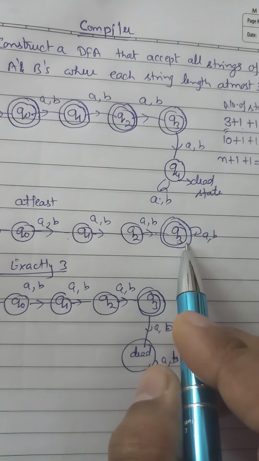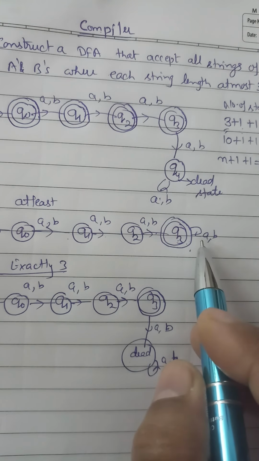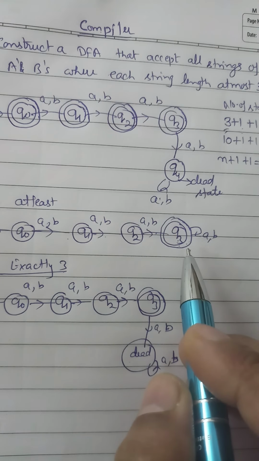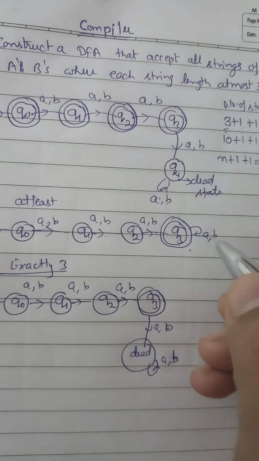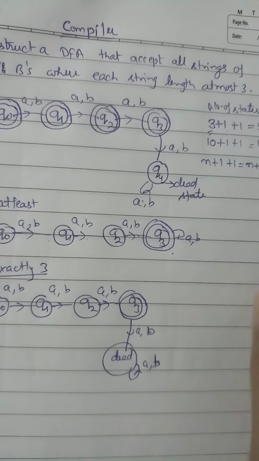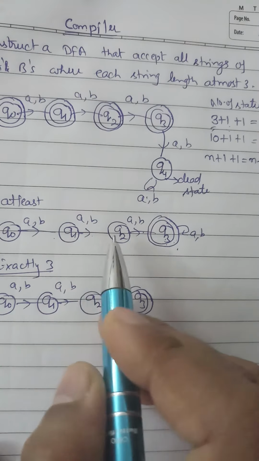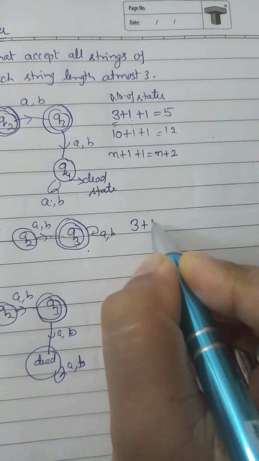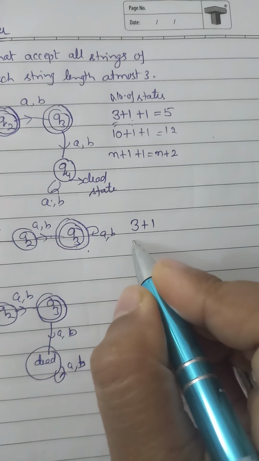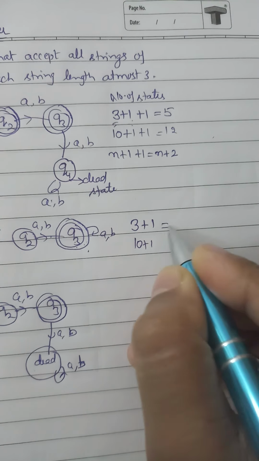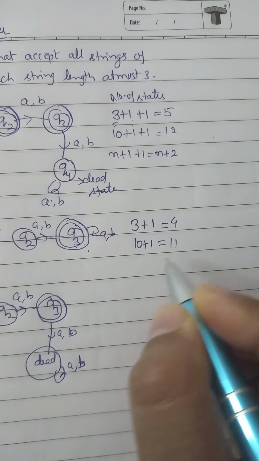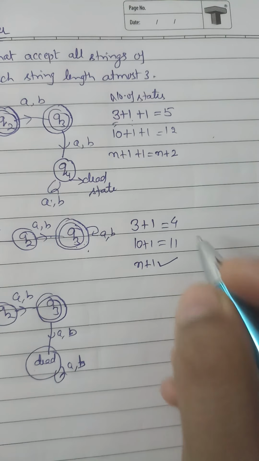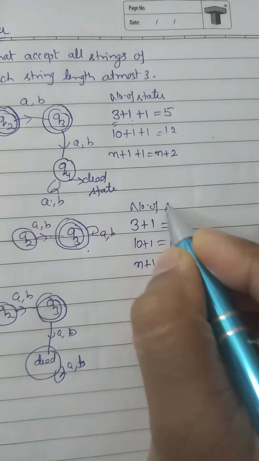At least 3 should be present, and the rest can be anything. That's why we make Q3 a final state and put a loop of A and B on Q3. So how many states should be there? 3 plus 1. If 10, then 10 plus 1, and if n, then n plus 1 states should be present.